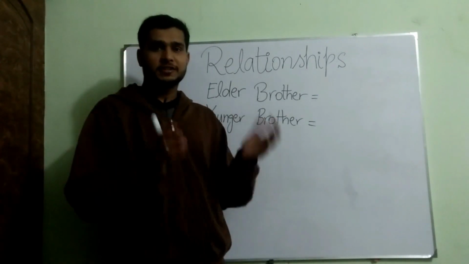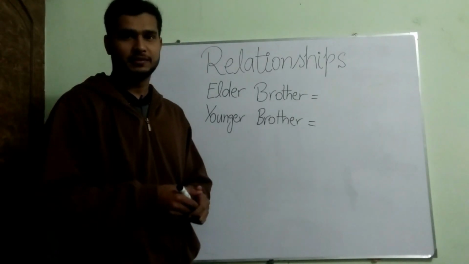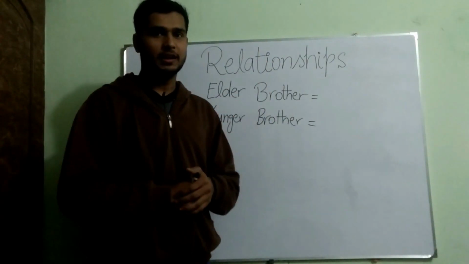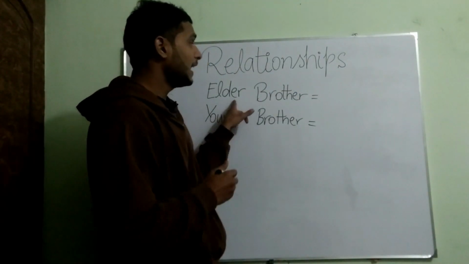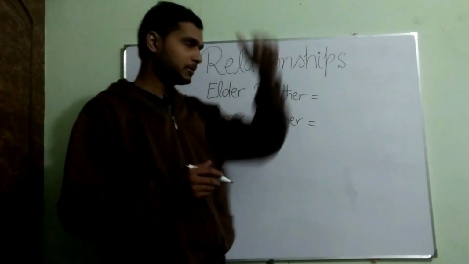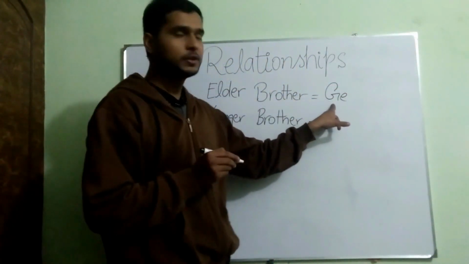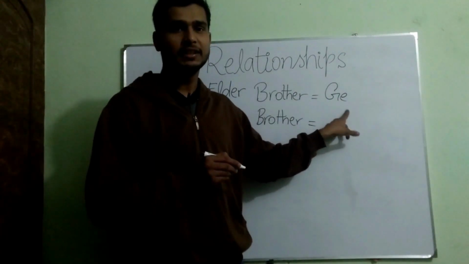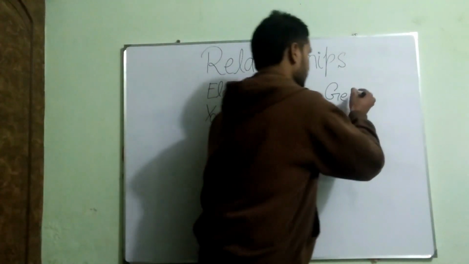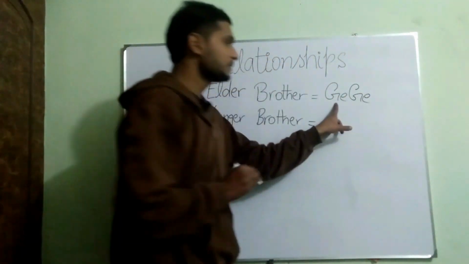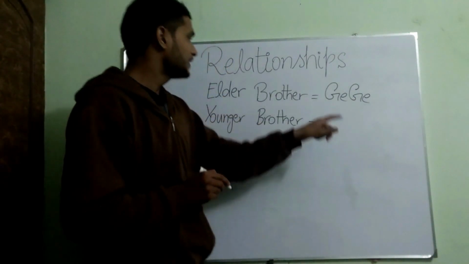So guys, in our relationships lecture now we have elder brother and younger brother. How to say, pronounce and write them in the Chinese language. First we will see elder brother. Elder brother in Chinese is ge, G-E, ge. If I write it twice, it becomes gege.